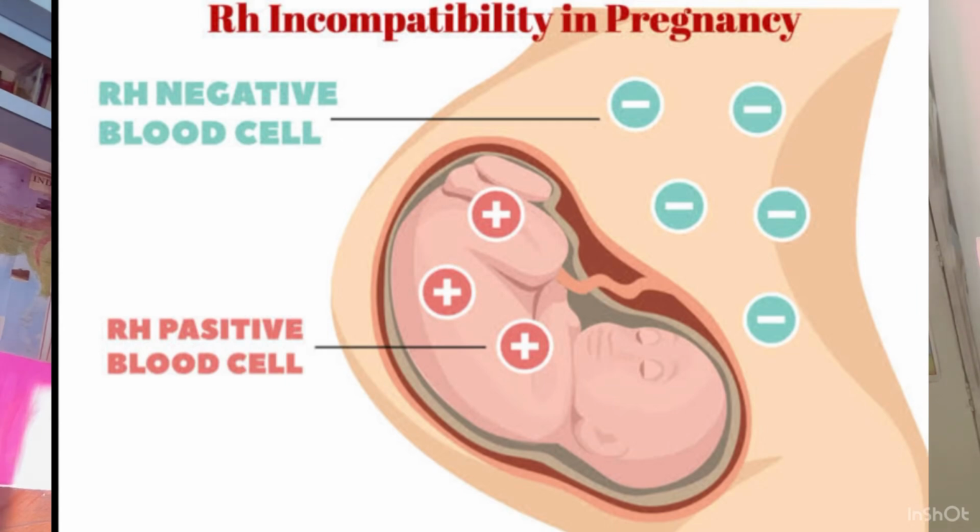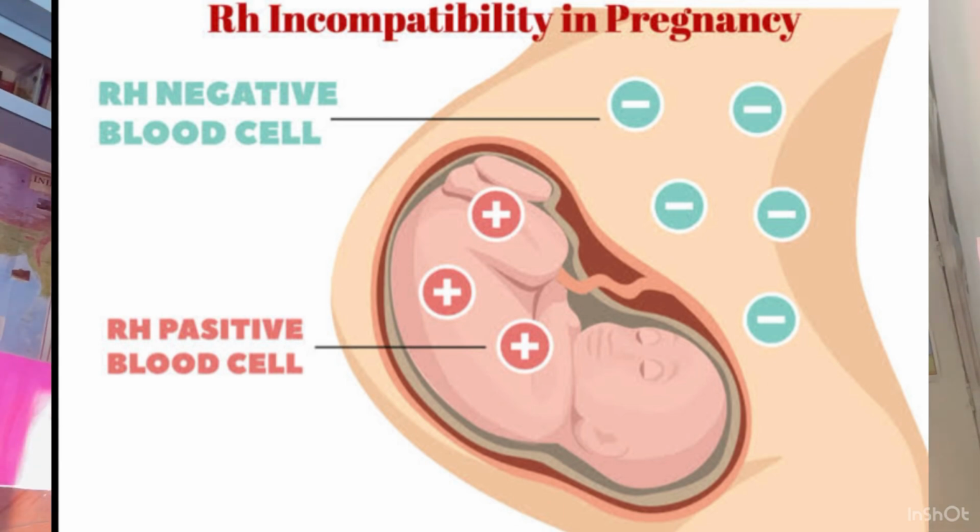And there's one more important thing to look at, that RH positive and negative blood should be matched before the transfusion. A special case of RH incompatibility has been observed between the RH negative blood of a pregnant mother with the RH positive blood of the fetus. RH antigens of the fetus do not get exposed to the RH negative blood of the mother in the first pregnancy, as the two bloods are well separated by the placenta.